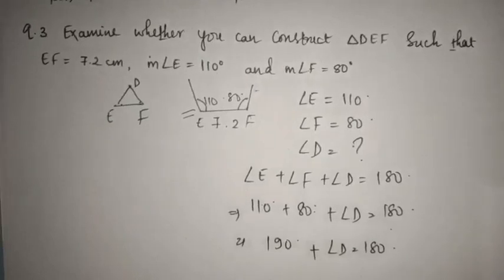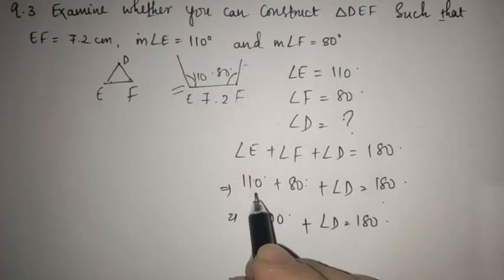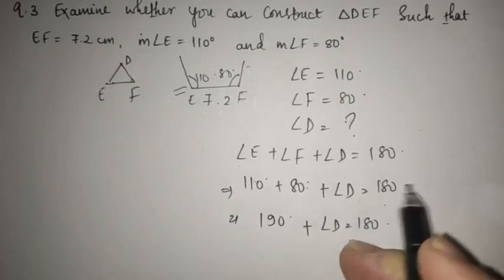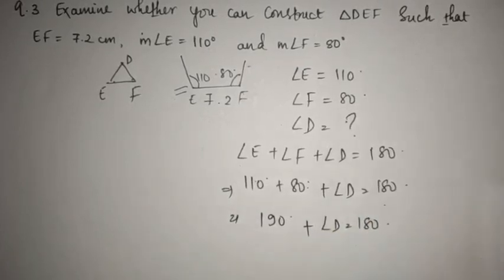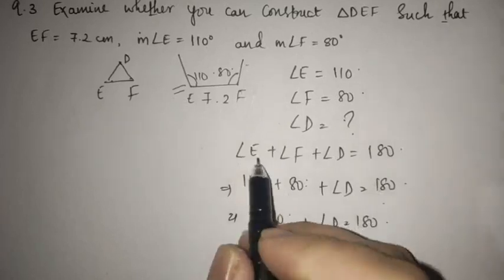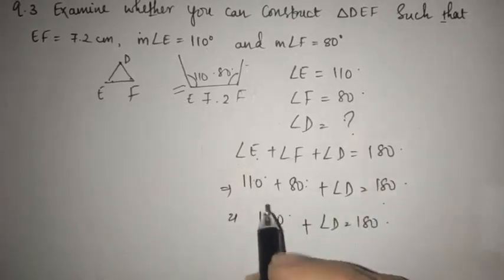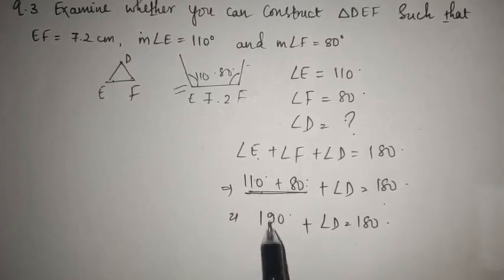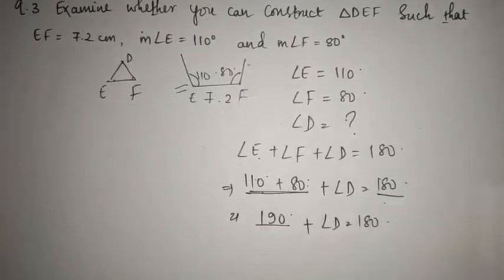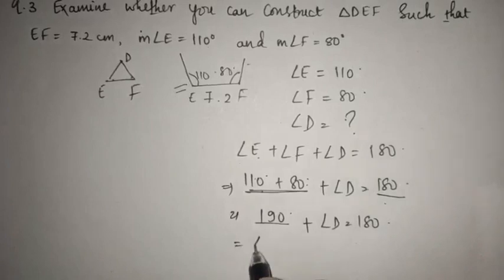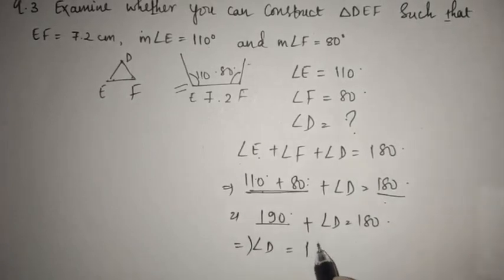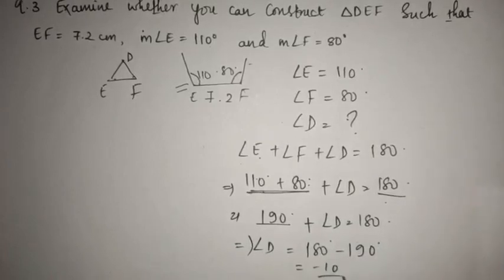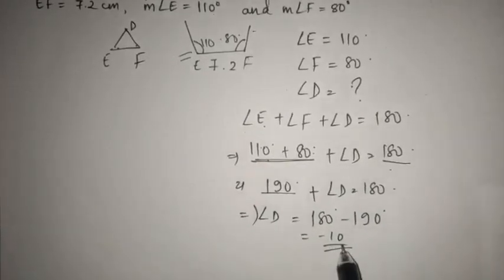Yes or not? Because whenever you are adding two angles, the sum should be less than or equal to 180 degree. But here, when you are adding these two angles, the sum of the two angles is already greater than 180 degree. So if you try to get the value of angle D, it will be 180 minus 190 degree, which will be minus 10. So angle D is in minus value.